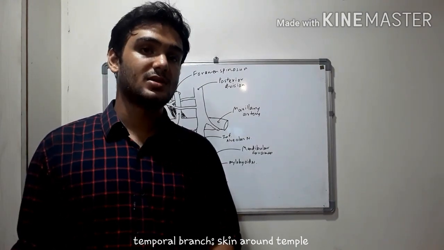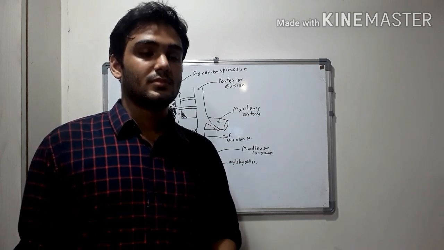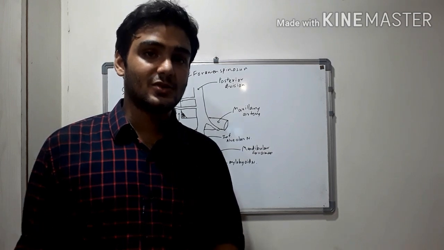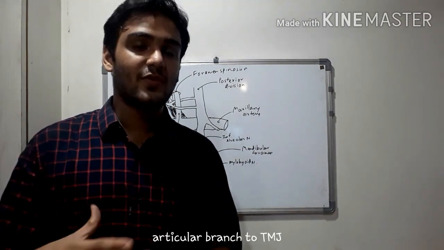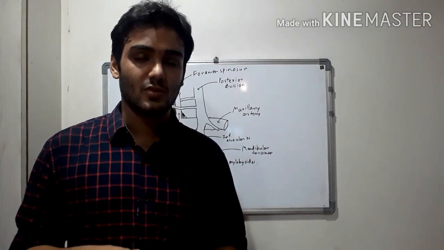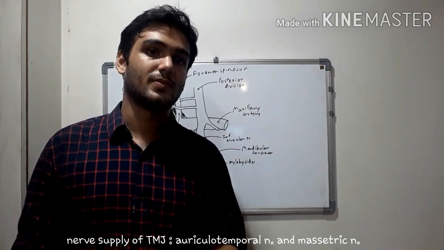Then we have the temporal branch, which supplies the skin around the temple. Then we have an articular branch to the temporomandibular joint. Now remember which another branch gives off an articular branch to the temporomandibular joint? Yes, the masseteric nerve. So these two supply the temporomandibular joint, the masseteric nerve and the auriculotemporal nerve.